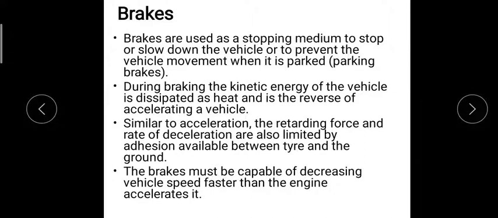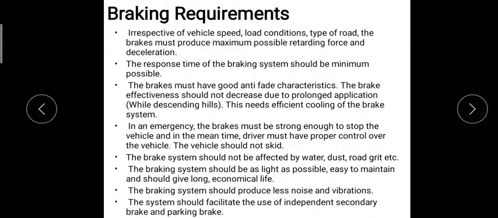Now the next is the braking requirements. What are braking requirements?